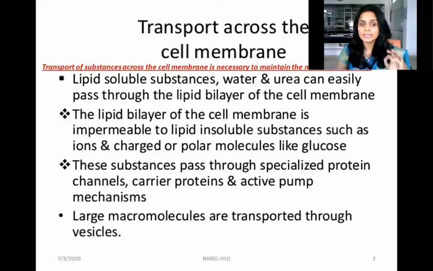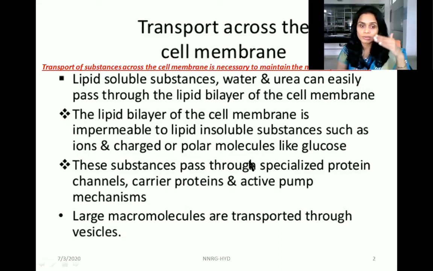Usually lipid soluble substances, water and urea can easily pass through that bilayer. That is, the plasma membrane allows lipid soluble molecules, small molecules or non-polar molecules, water and urea to pass easily through the cell membrane. Whereas the bilayer is not permeable to lipid insoluble substances like ions and charged or polar molecules like glucose.